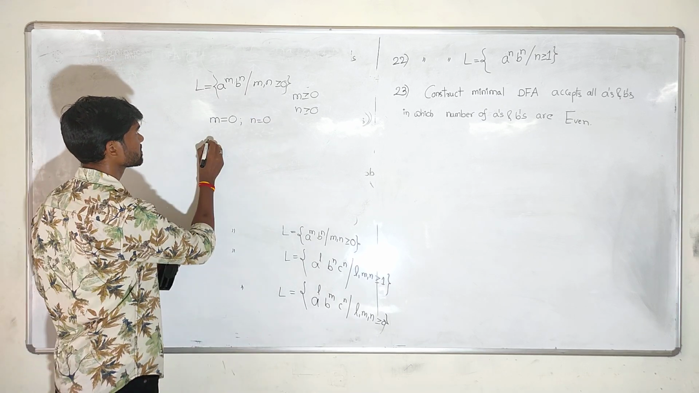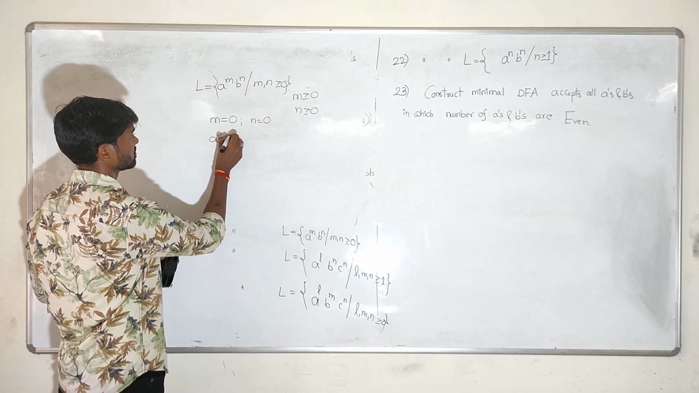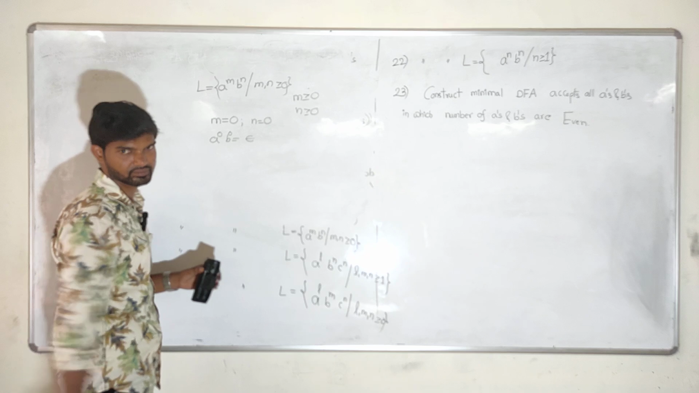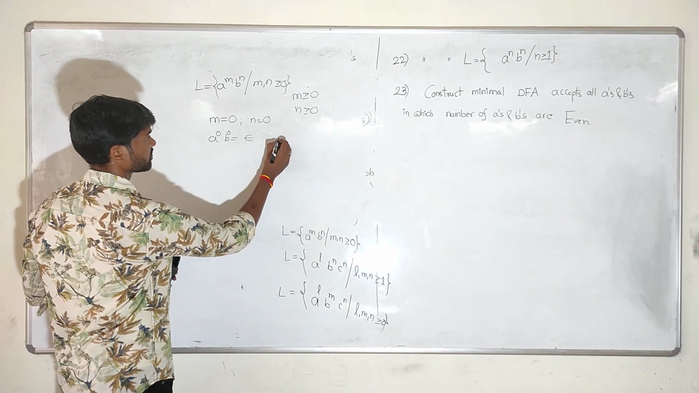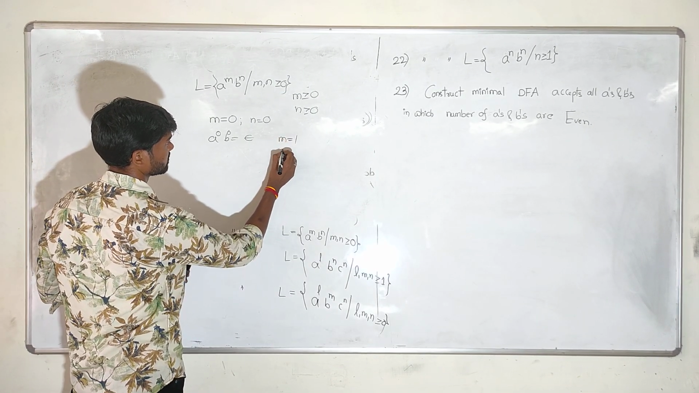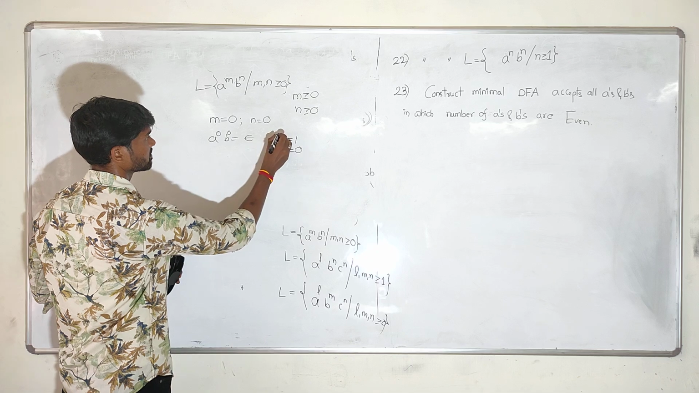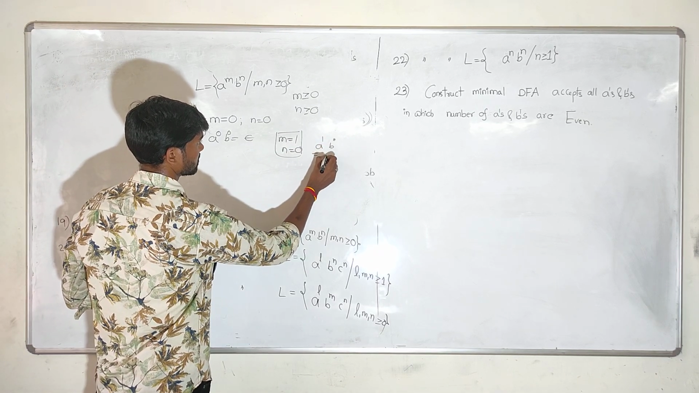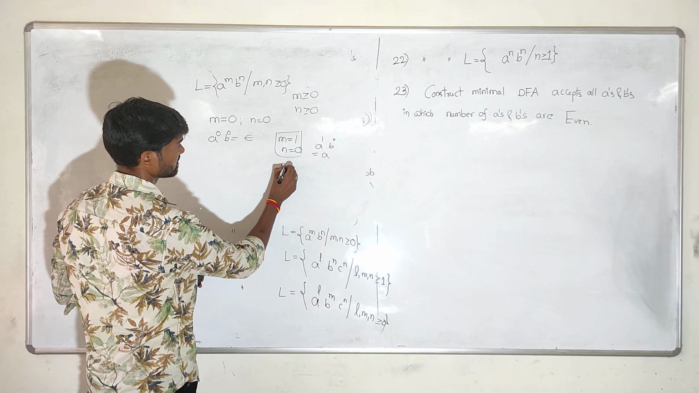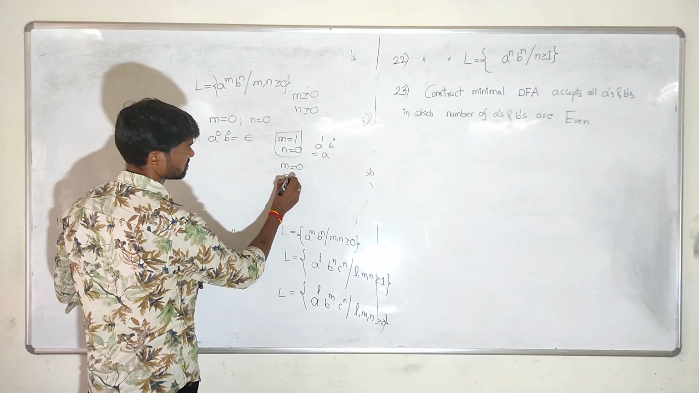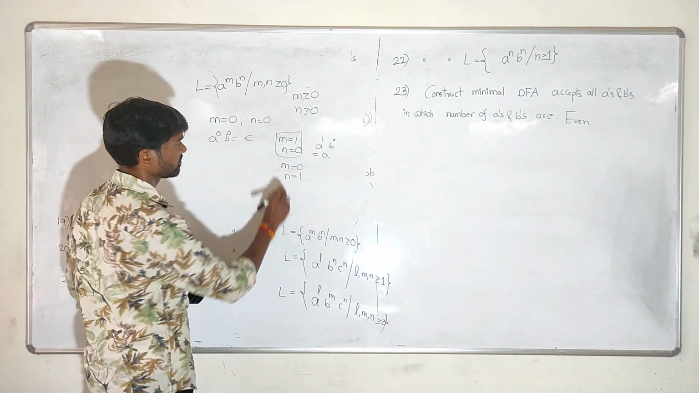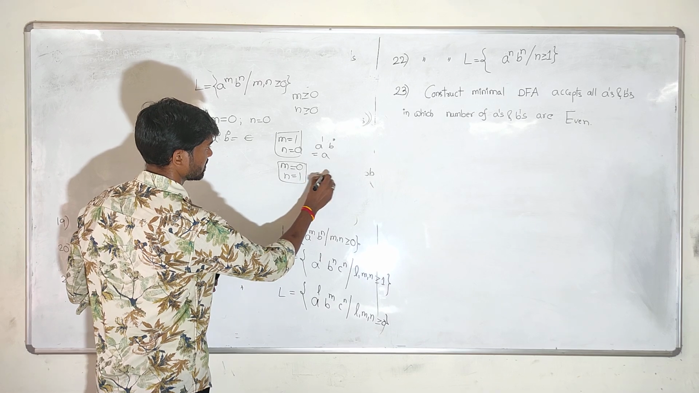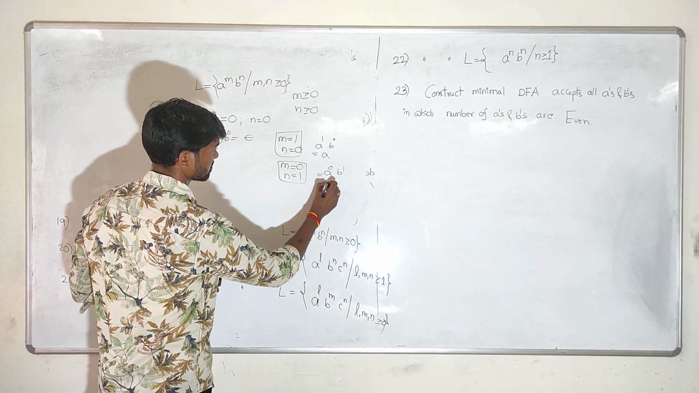what is the minimal length string? A power 0, b power 0 always leads to epsilon. Nothing is there. And if m is equal to 1, n is equal to 0, what is the minimal length string for this one? A power 1, b power 0. That's called a only. And the second case, if you take m equal to 0, n equal to 1, you will get a power 0, b power 1, that is equal to b.